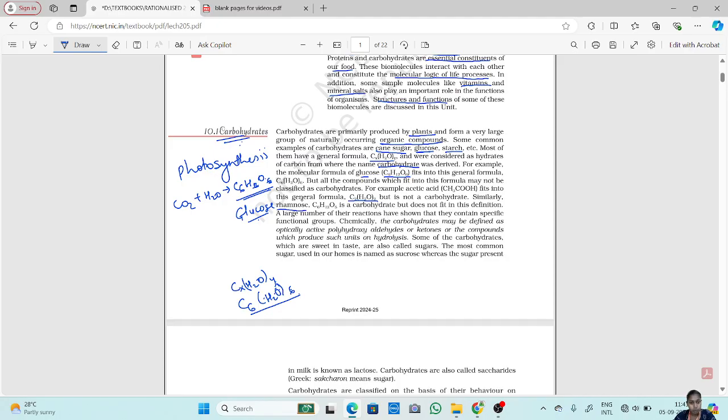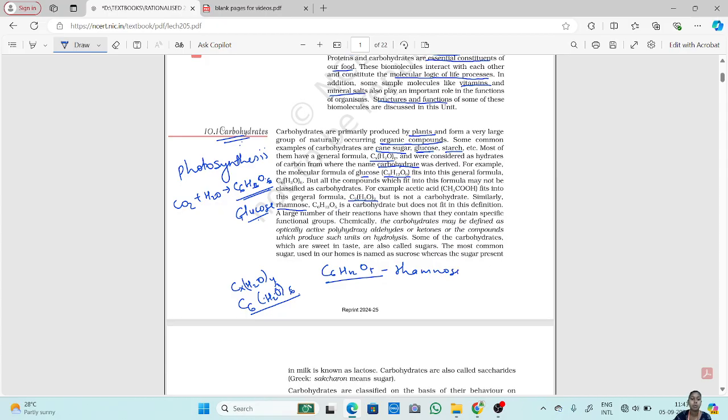Similarly, rhamnose, C6H12O5, is a carbohydrate but does not fit in this definition. This is rhamnose.